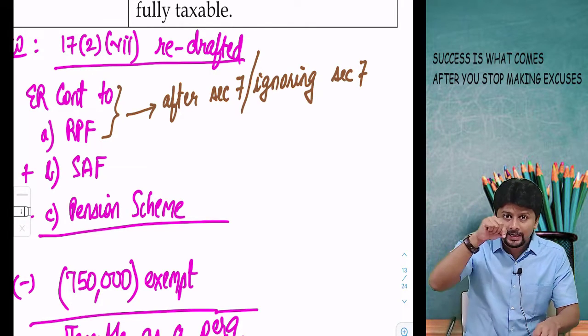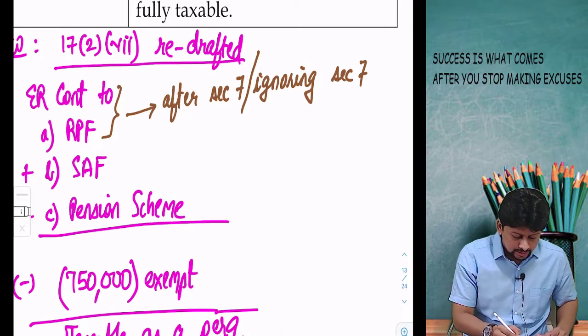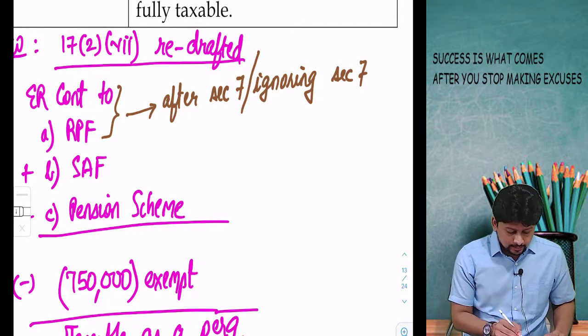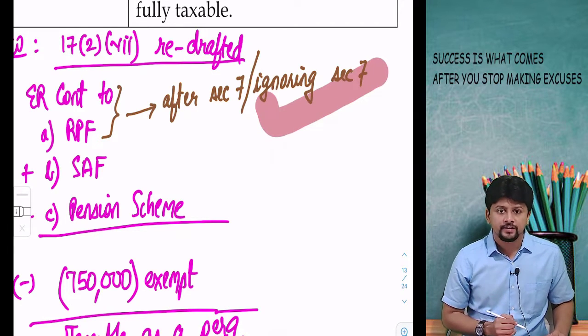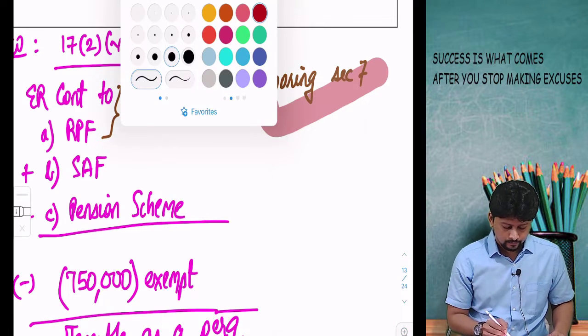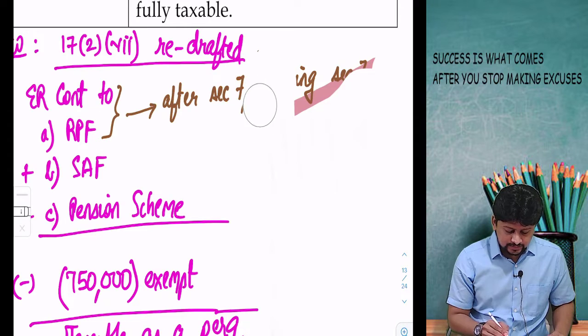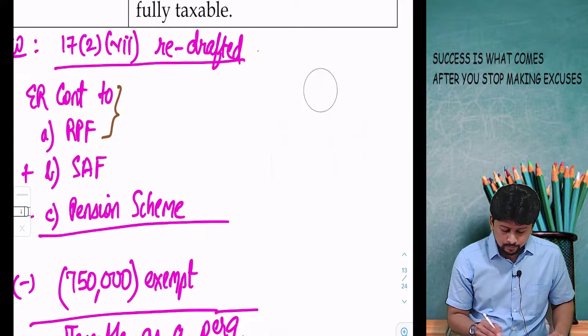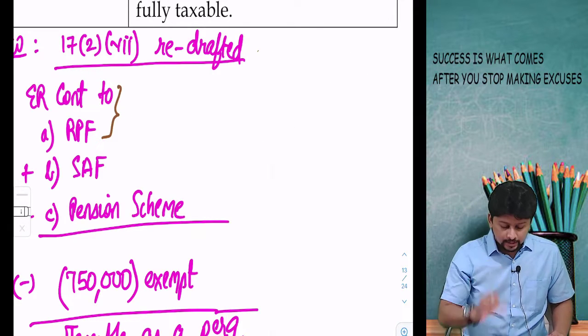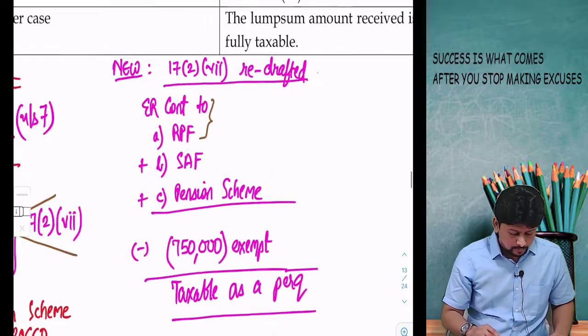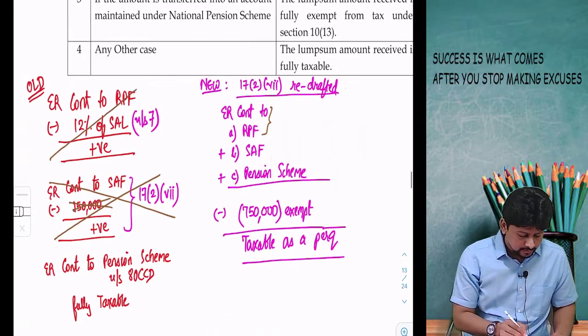And in that numeric example, the institute has ignored section 7. Section 7 has been completely ignored. That means even this 12% of salary is deleted.